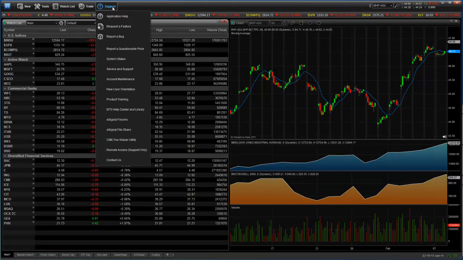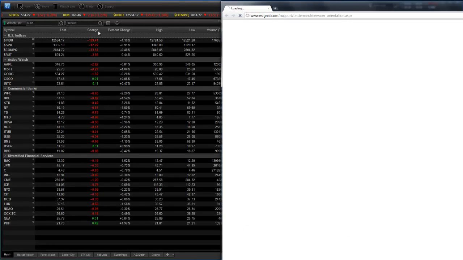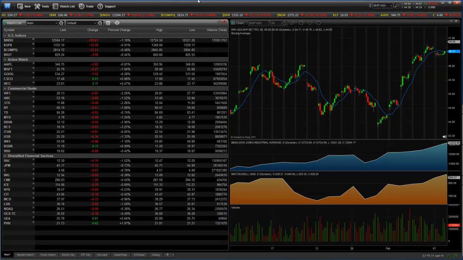The support menu is really about just support things. It's got a few different things that we can go to. I clicked on the wrong one there. But now we'll have a bit of a look at the pages in more detail.